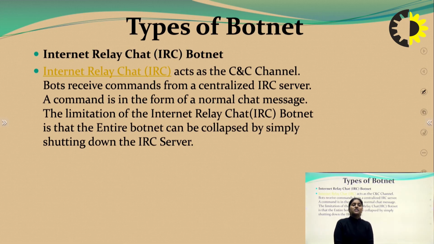It acts as the C&C channel. Bots receive commands from a centralized IRC server. A command is in a normal chat message. The limitation of IRC botnet is that the entire botnet can be collapsed by simply shutting down the IRC server.